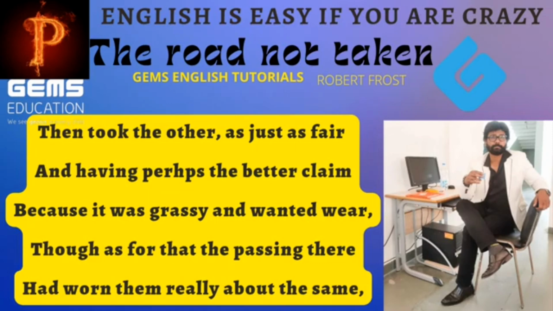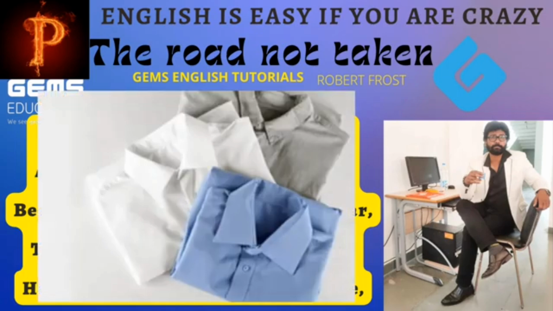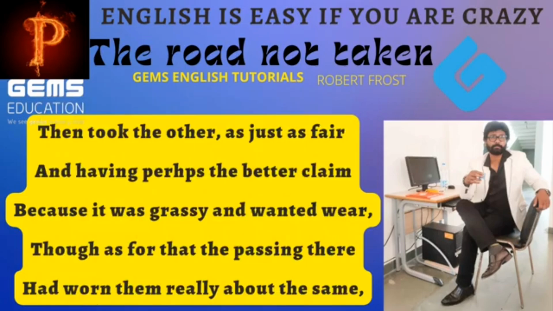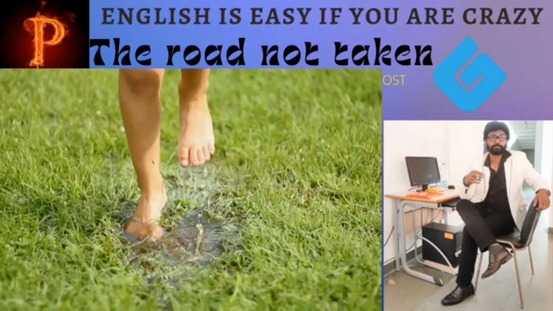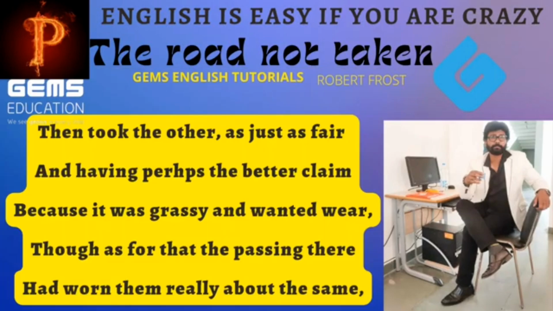How did the poet know the second road was less used by the people? Read the third line. Because it was grassy and wanted wear. That means the grass on the way was fresh and not crushed or crumbled. Wanted wear means not used, just like your new clothes, how they look and how they smell. And you know how grassland that is walked and used appears, it appears crushed and crumbled. But on the road he chose, the grass was fresh, it is not walked, it is not used.